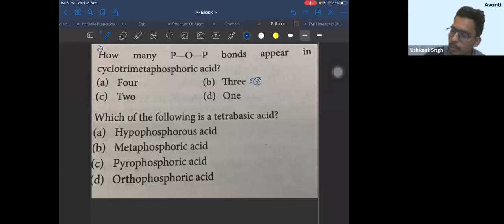Now let's do the second one. Which of the following is a tetra basic acid? Now see, again, you should know the name. They will not give you the formula, right? Oh, the previous one did not close. Sorry. They will not give you the formula. Remember, they will always give you the name. So names are important. So which of the following are tetra basic acid?